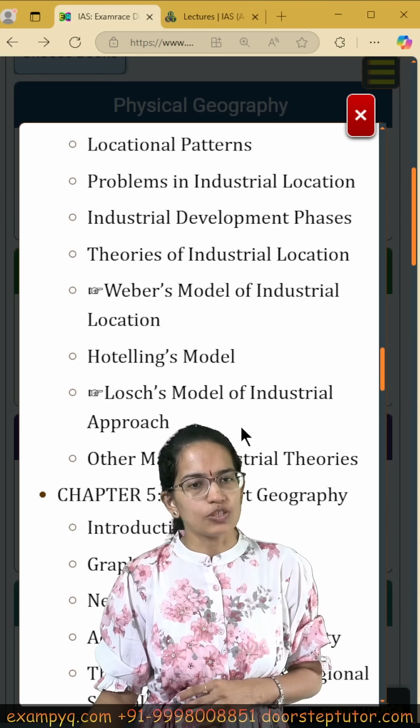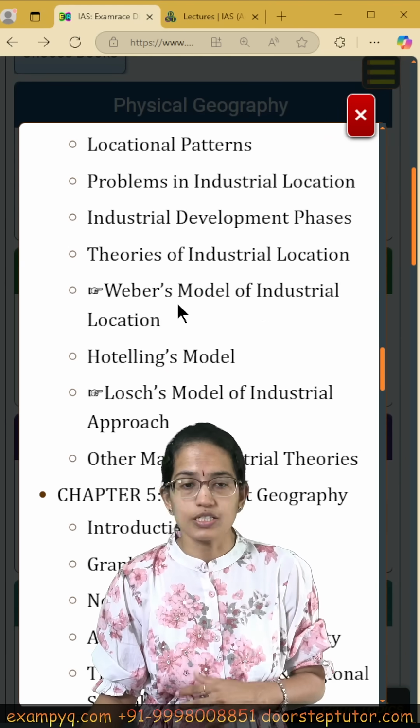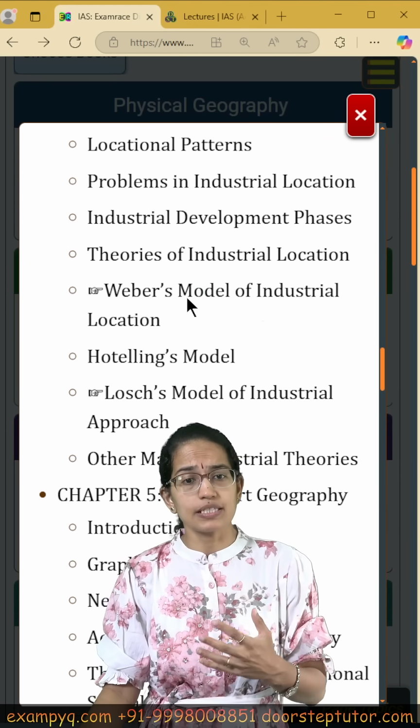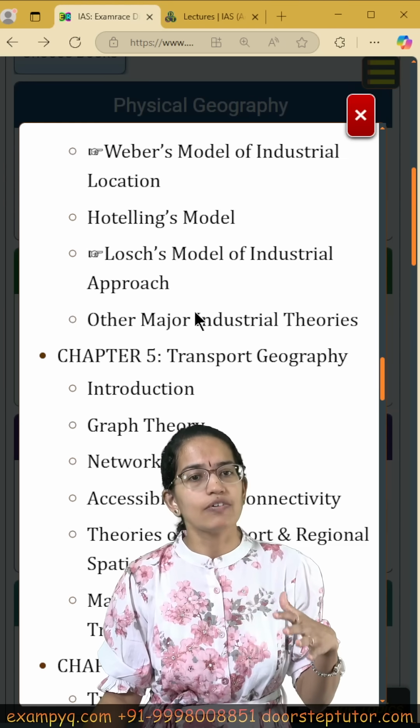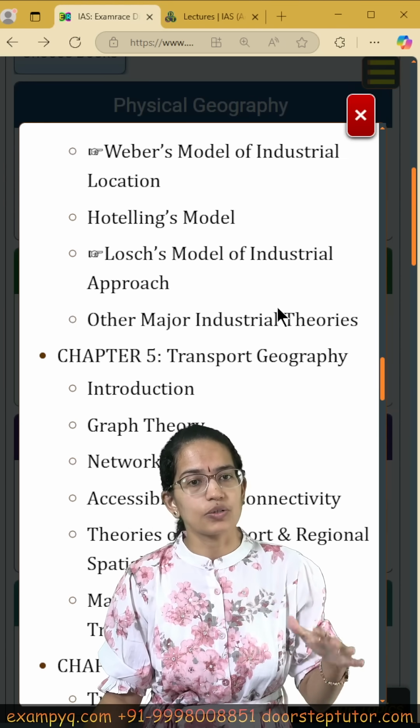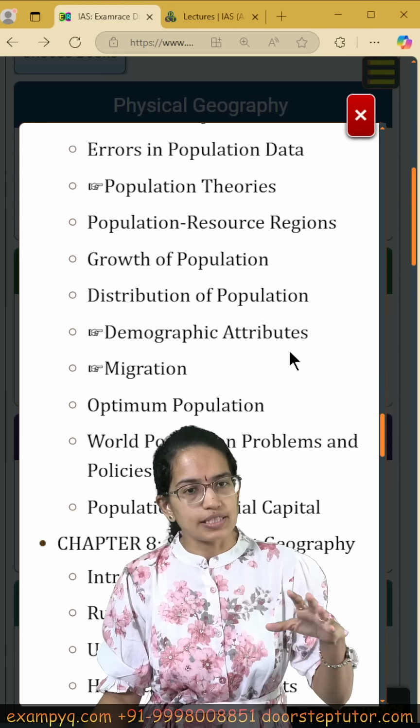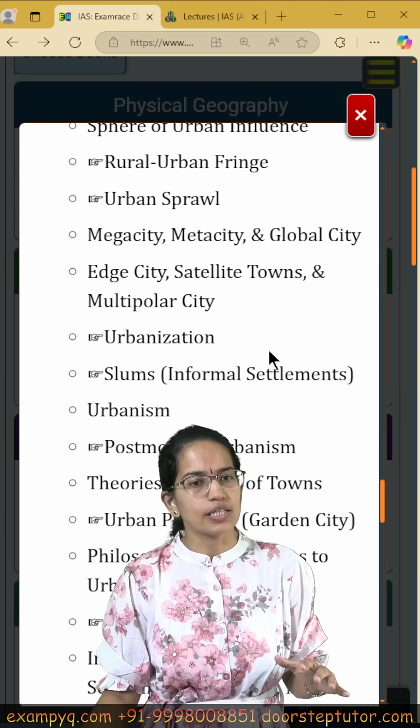So you have the list of topics, not just the basic models. For example, Weber's industrial location is one of the important models, but besides that you do have Hotelling's models and other theories along with Losch theory, and the same has been given for all the segments.